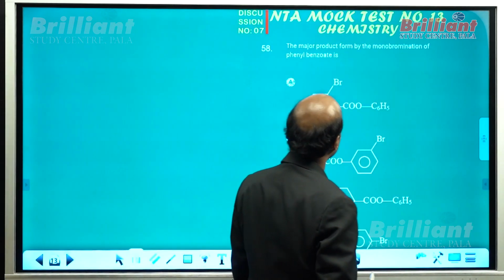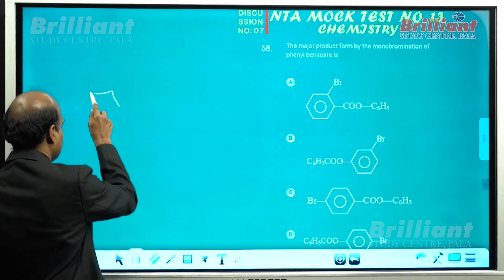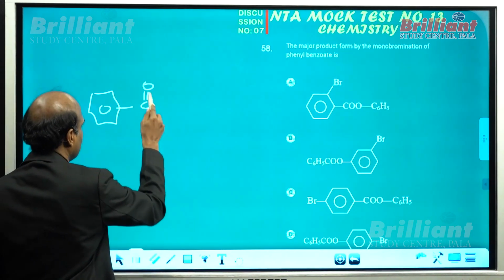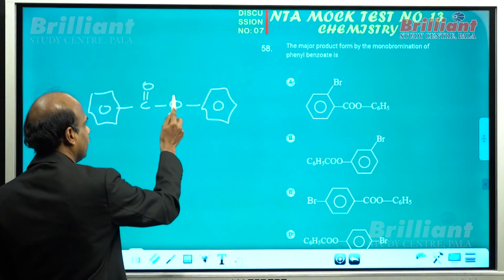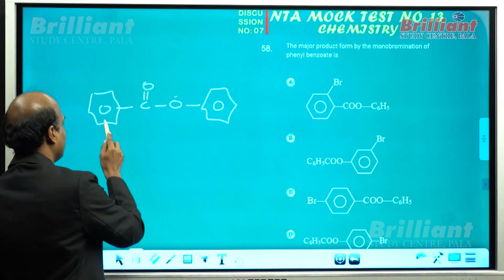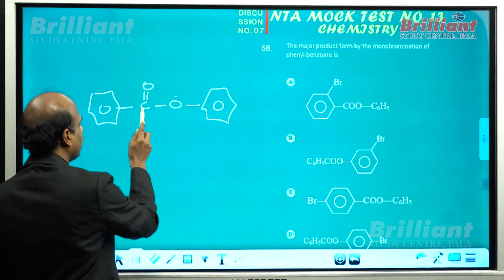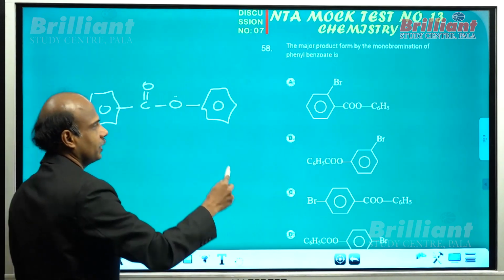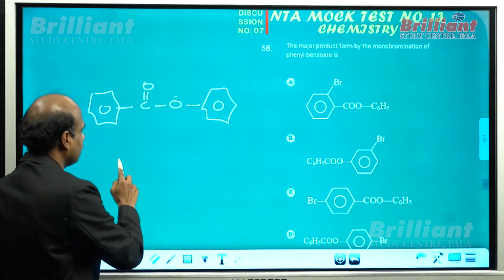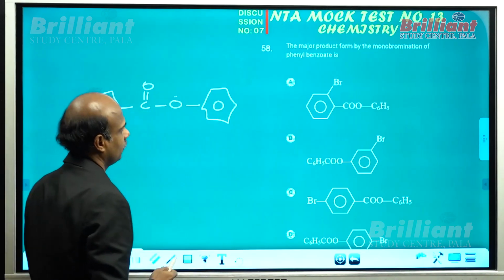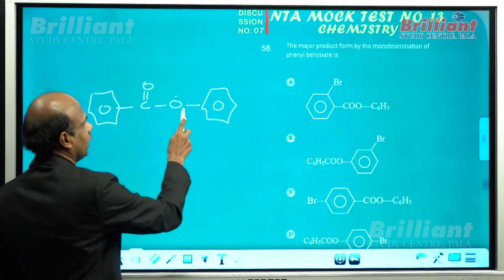The major product formed by the monobromination of phenyl benzoate. You know, in the case of phenyl benzoate, this ring is an activated ring because it is directly linked with an atom having a lone pair, whereas this ring is a highly deactivated ring because it is directly in contact with an atom which is multiple bonded with the second most electronegative oxygen. Am I right? So this ring is a deactivated ring, whereas this ring is an activated ring. So where will this electrophile go? The electrophile will never go to this ring and it will go to this ring.